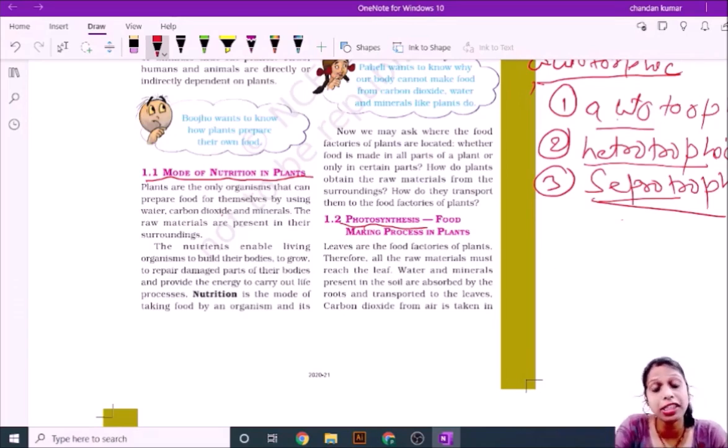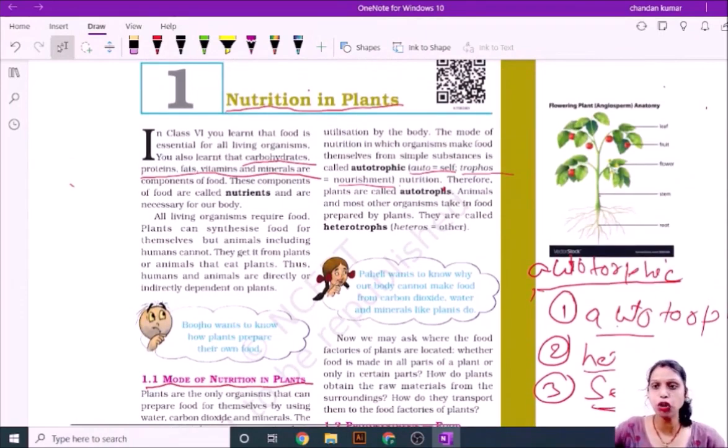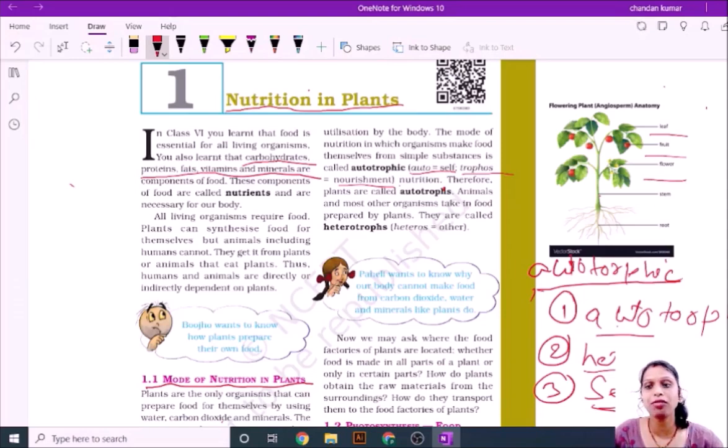By this process, plants make their food by themselves. You know the different parts of plants, as shown in this picture. This is the leaf, this is the fruit, this is the flower, this is the stem, and this is the root. The leaf plays an important role in making food.